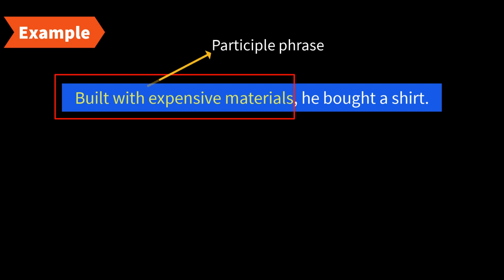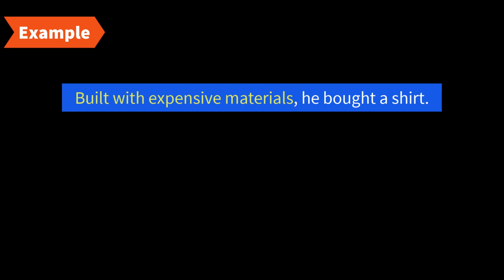Now, after this phrase is coming, he. Can he be built with expensive materials? Definitely not, right? So the noun that this phrase is actually modifying is shirt. Shirt is the noun that is built with expensive materials. Since it's quite far away from this phrase, it looks like this phrase is modifying the subject he, which is not the case. Because of this too much distance, we have a misplaced modifier.